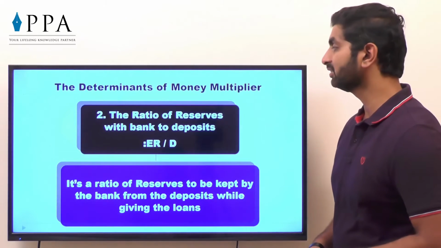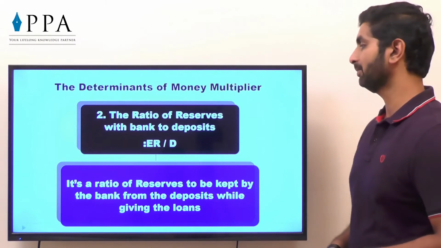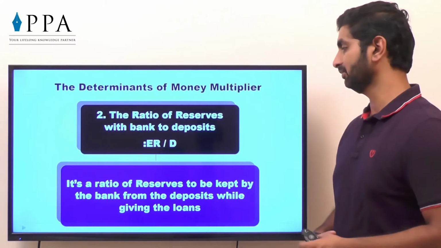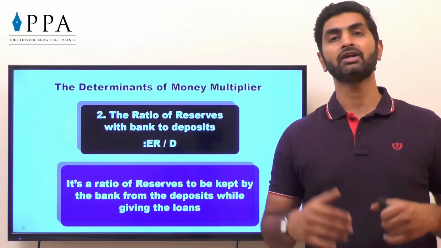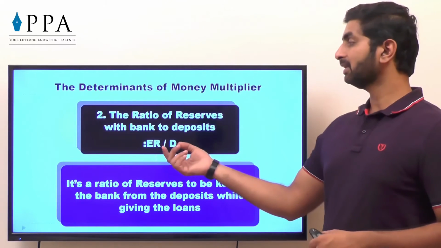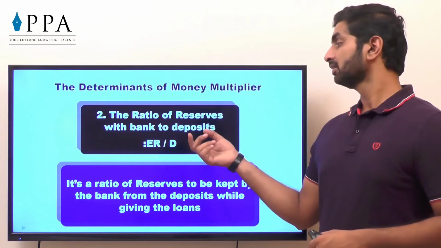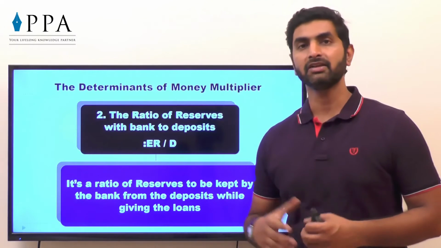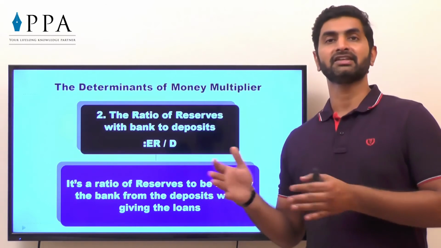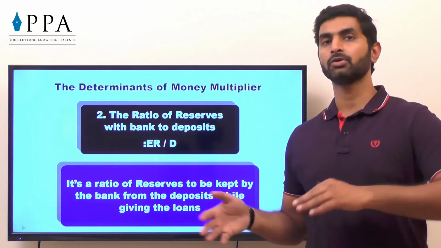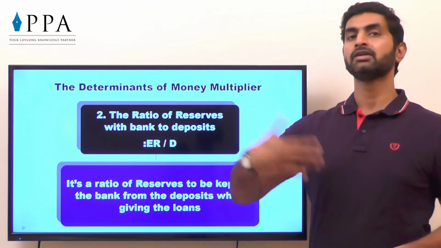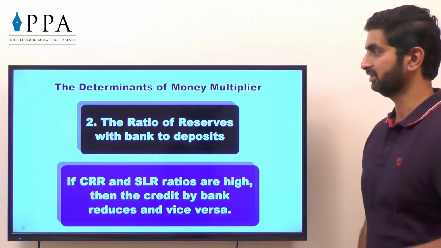Second, the ratio of reserves with the bank to deposit, ER divided by D. It's the ratio of reserves to be kept by the bank from the deposits while giving the loans. As we have seen, we generally call it margin money or CRR or SLR also. For example, the reserve to be kept is 10% of deposits. It means if I have got 1000 crore deposits in the current year, 10%, that is 100 crore, is not available for loan, and 900 crore will be given. So what is the ratio of reserves to be kept, to be given as loan from deposits?